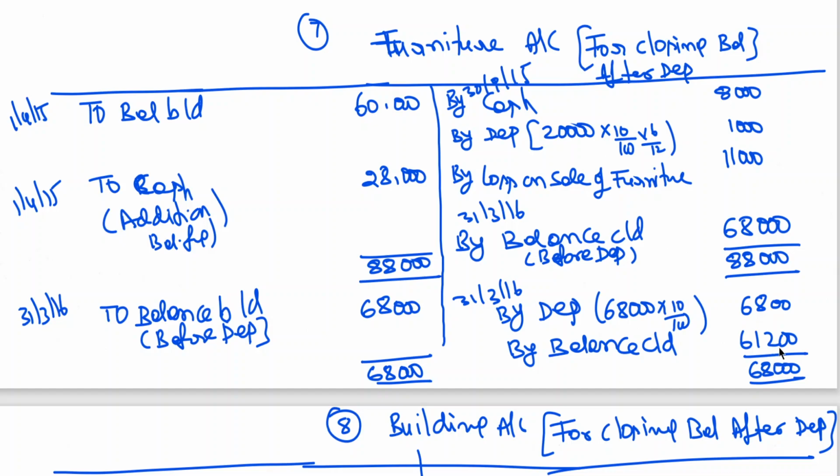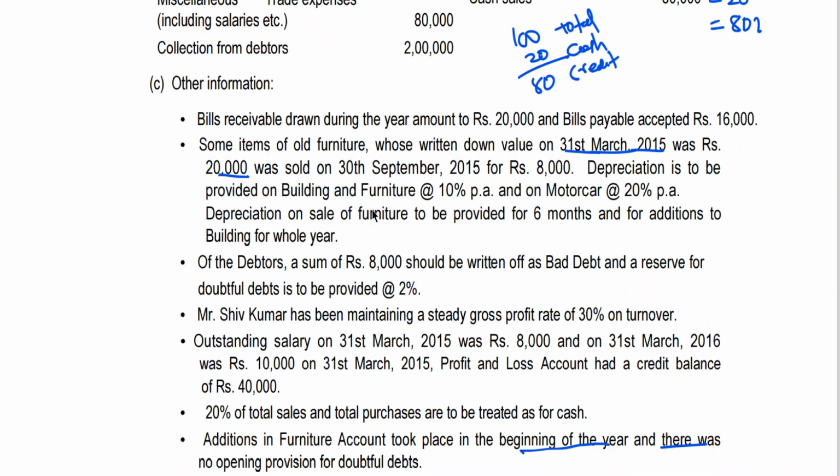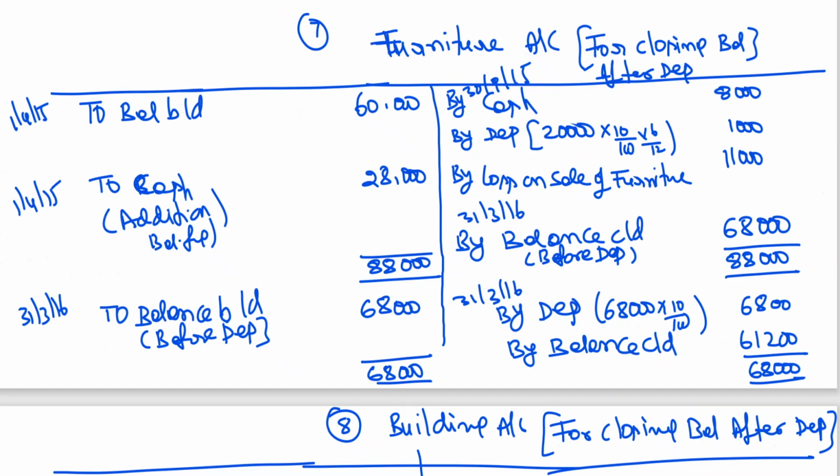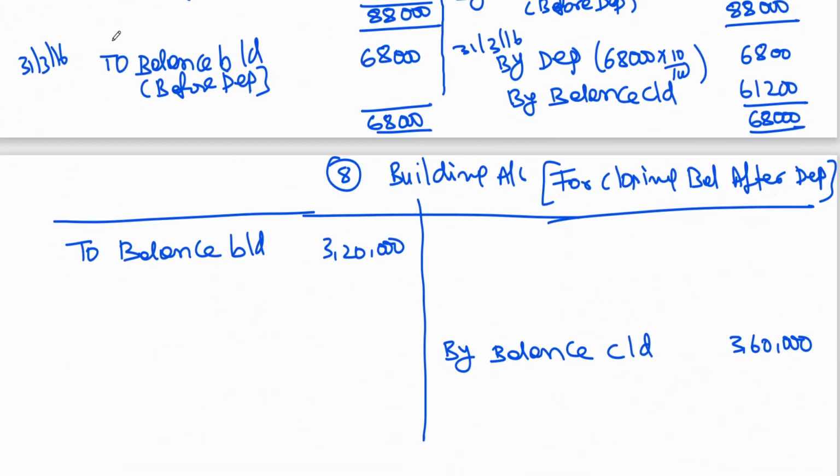So let me complete building. Then these two postings we can go for respectively. Depreciation on the sale of furniture is provided for 6 months, and for additions to building for a whole year. About buildings also I told you. You can see in building there's no sale, but we got a difference between 320 and 360, which is nothing but 40,000, using cash, to cash.